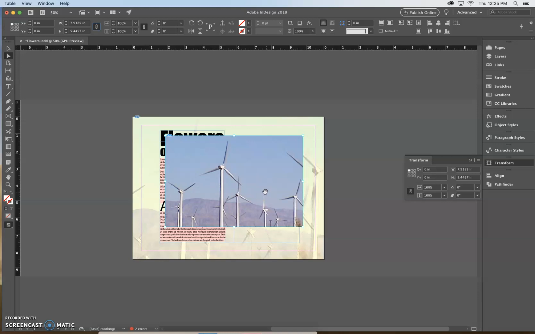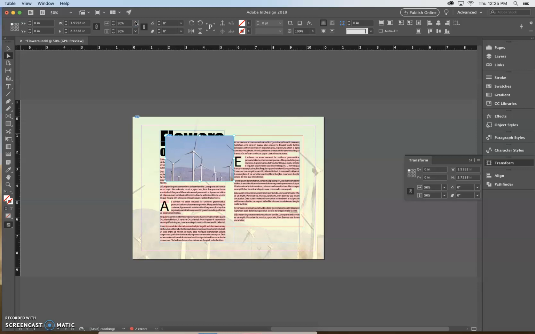Alright, so I'm going to type 50 in the Scale X dialog box. It's like a square with an arrow pointing to the right. If you hover over it, it says Scale X Percentage. So I'm going to type 50 in right there, and then I'm going to press Return, or Enter on your keyboard. So that image will become a lot smaller.